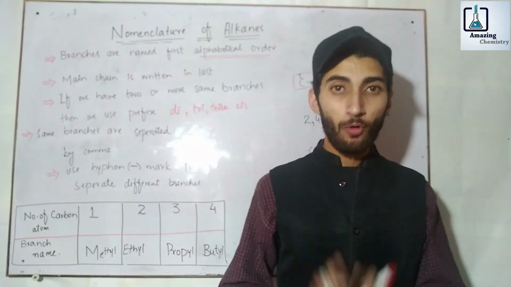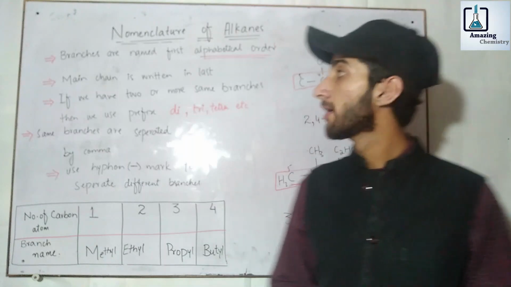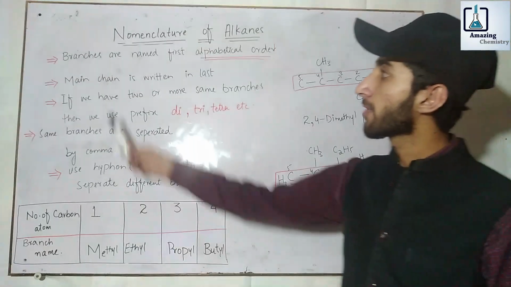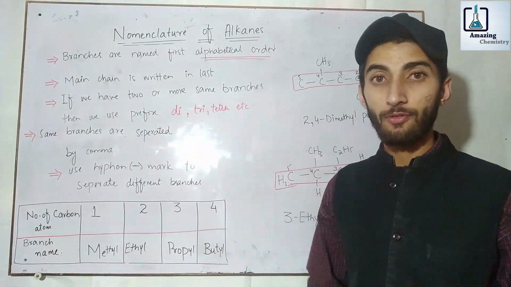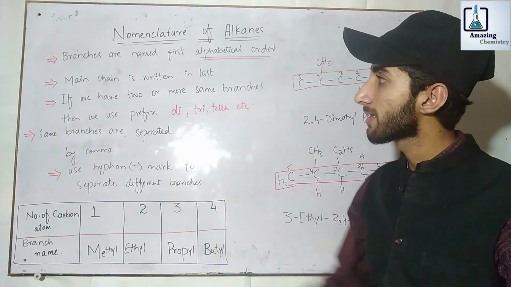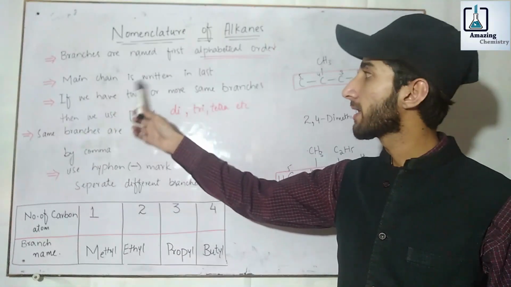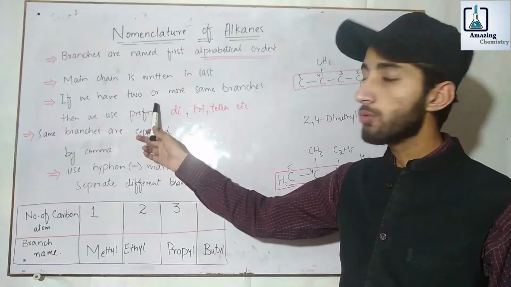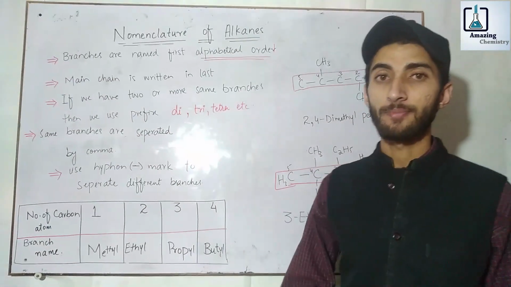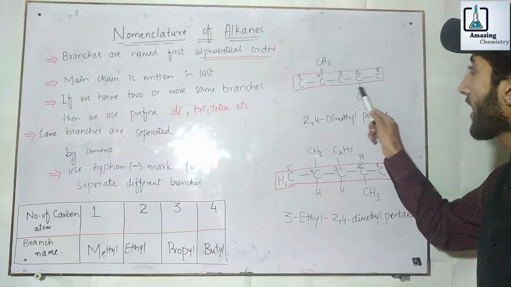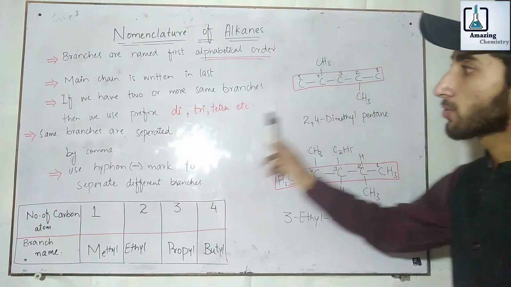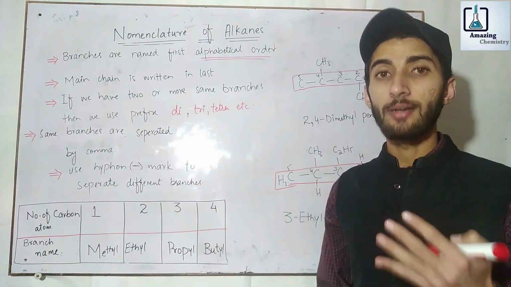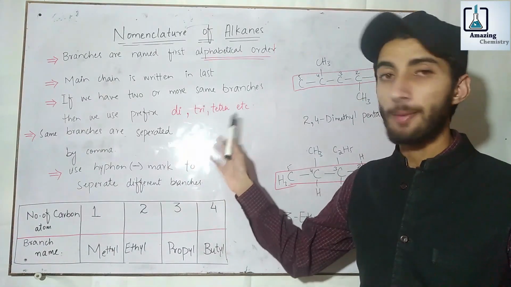So guys, here are some points you should keep in mind before starting the nomenclature of alkanes. Number 1, branches are named first in alphabetical order. Number 2, the main chain or parent chain is written last. Next, if we have two or more same branches, for example, in this structure we have two methyl branches, then we use the prefixes di, tri, tetra to separate them.